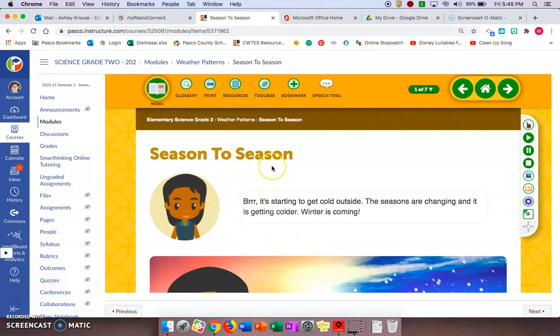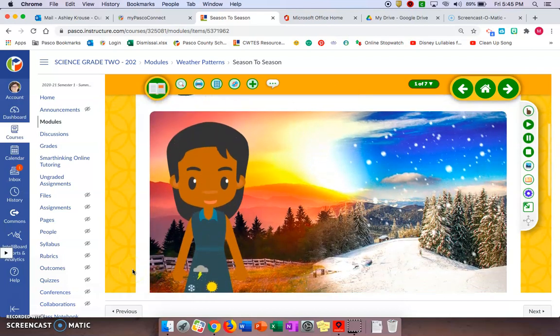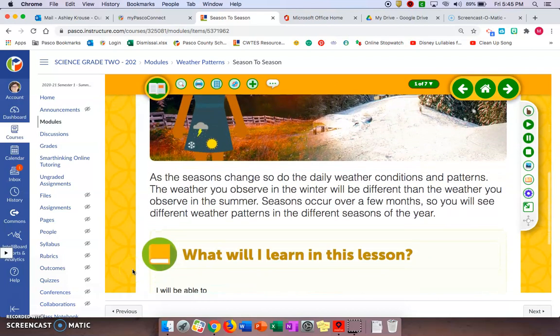Season to season. Brr, it's starting to get cold outside. The seasons are changing and it is getting colder. Winter is coming. As the seasons change, so do the daily weather conditions and patterns. The weather you observe in the winter will be different than the weather you observe in the summer. Seasons occur over a few months, so you will see different weather patterns in the different seasons of the year.